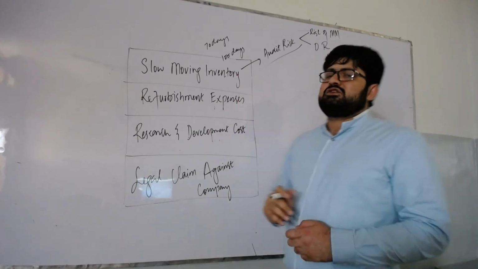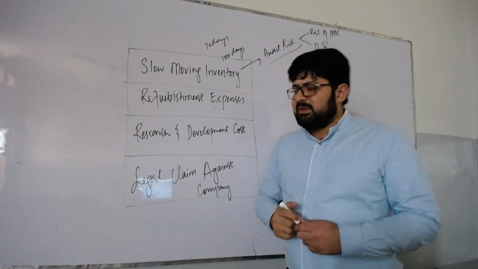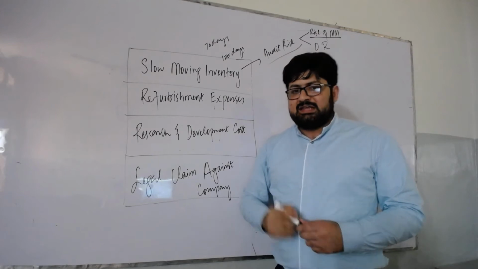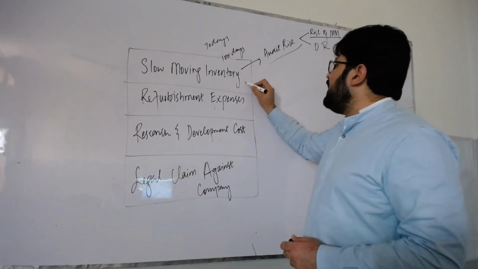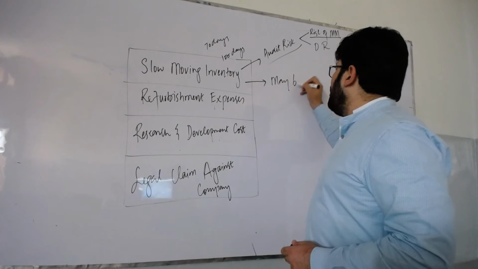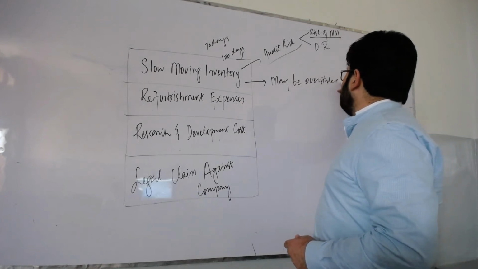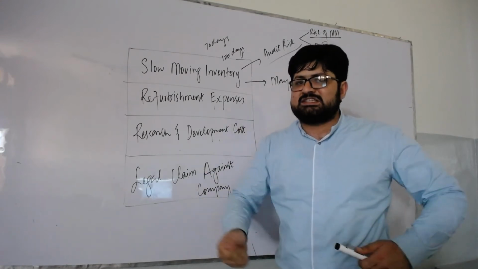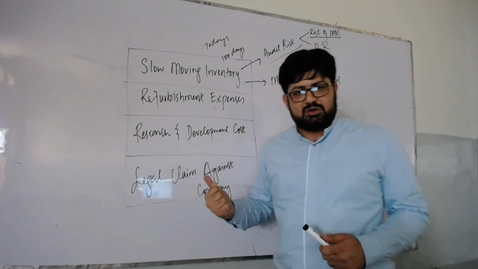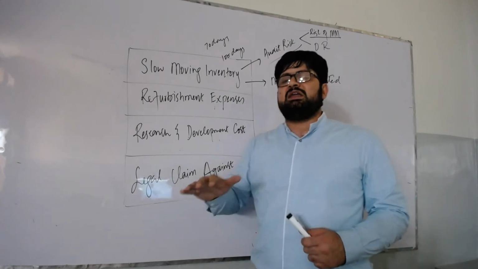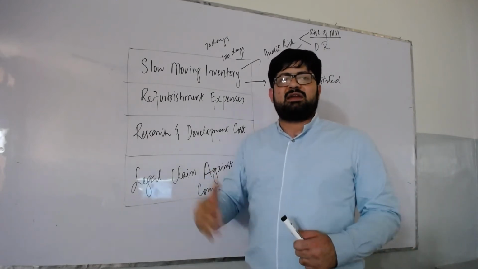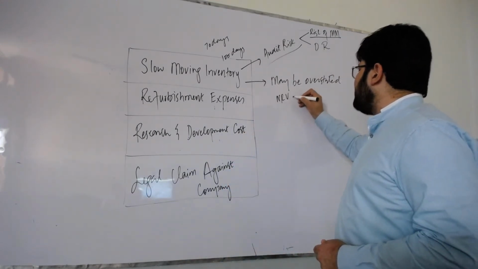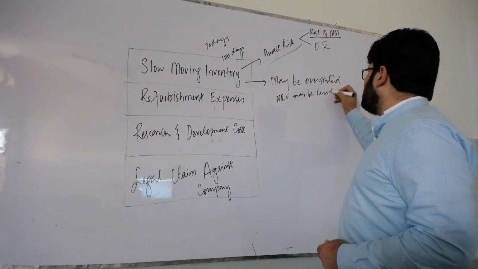Because of this slow moving inventory, tell me what is the likely misstatement in the financial statements? The likely misstatement is that inventory may be overstated. How come? Because inventory may not have the same value it used to have before, because it is no longer being demanded in the same quantity in the market. So the net realizable value may be less than cost.